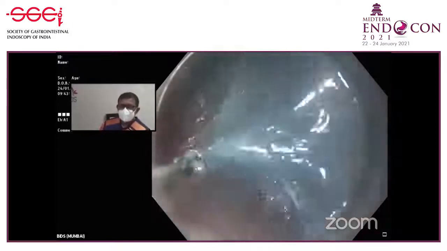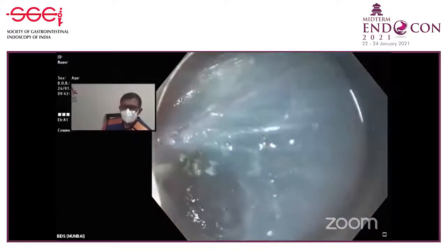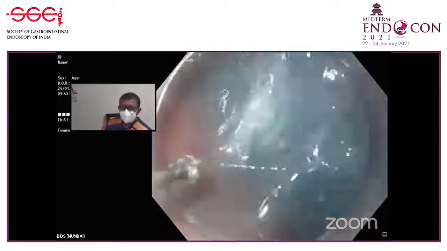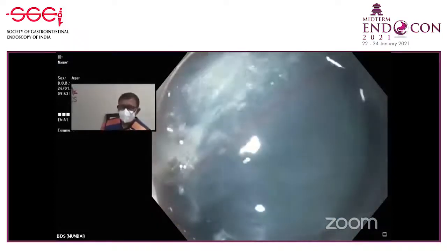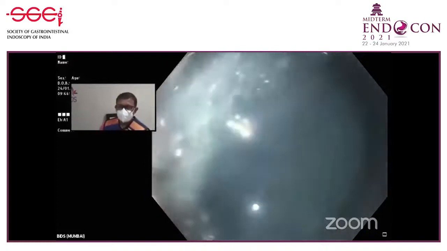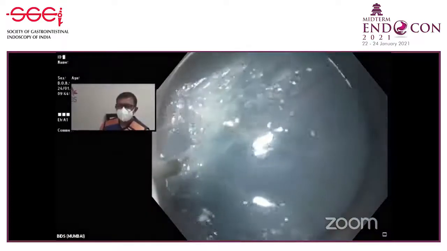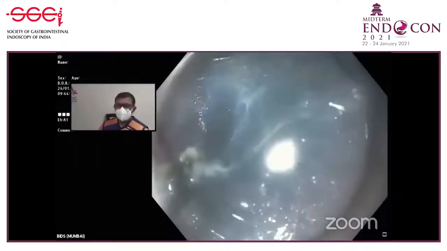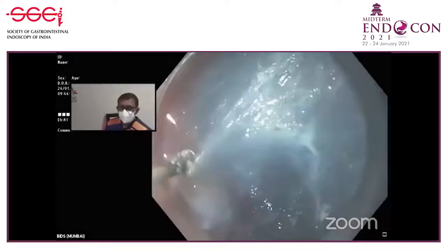See now here there is a vessel. So now here I can coagulate this vessel with a knife itself. So I'm going to inject some fluid, make a cushion, and now just keep the knife by the side and apply forced coag. See what is happening now. See how that vessel has become white. Don't cut through it immediately. Now after it has become white, now cut. And you're coagulating with the tip or the shaft? With the shaft.